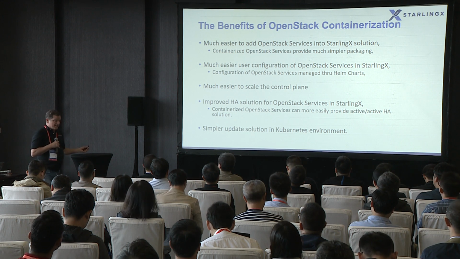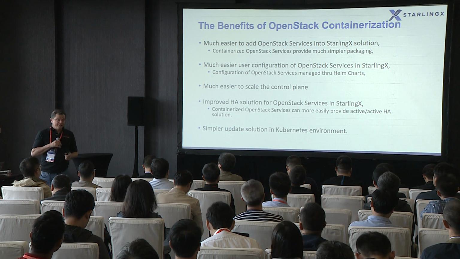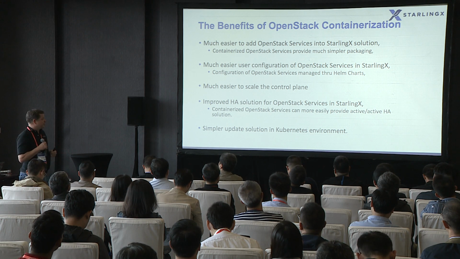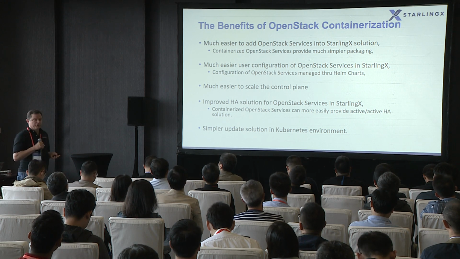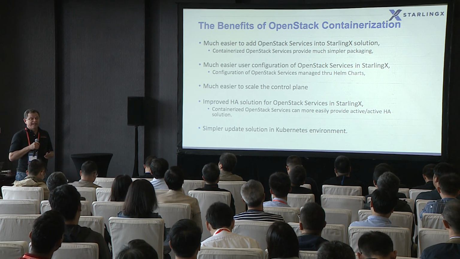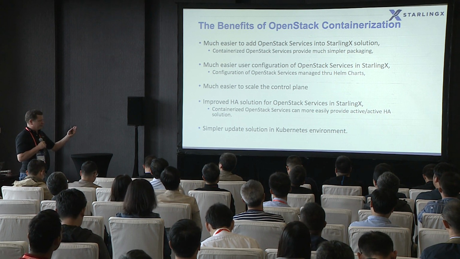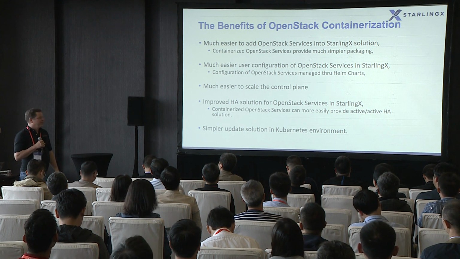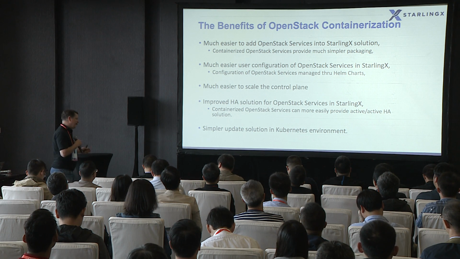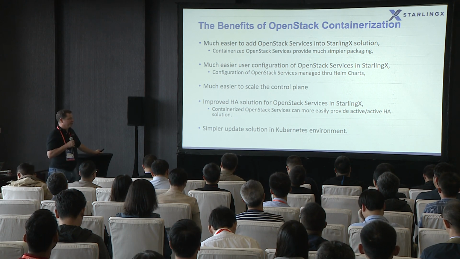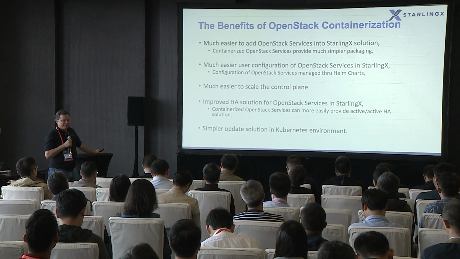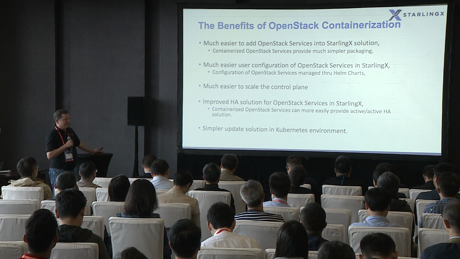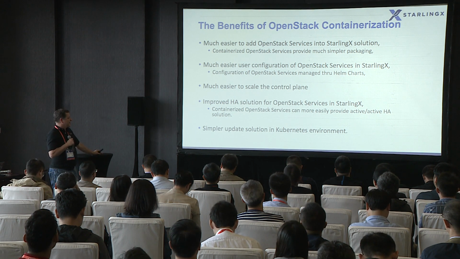We definitely have an improved HA solution, just because of the deployment and replica sets in Kubernetes, and for the Helm charts that were available for OpenStack, I think almost all of them are doing active-active HA. In our 1.0 implementation we had some that were active-active and some that were active-standby. So certainly this is an improvement in 2.0.